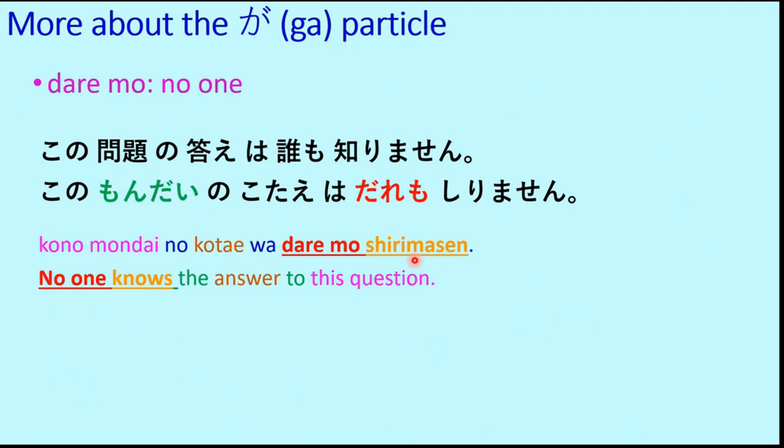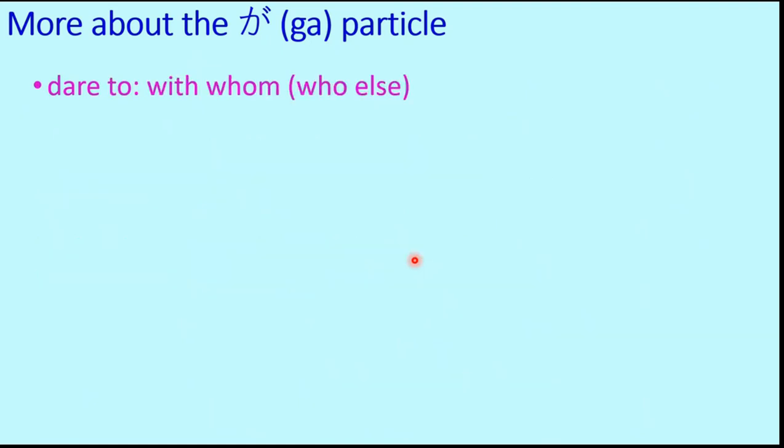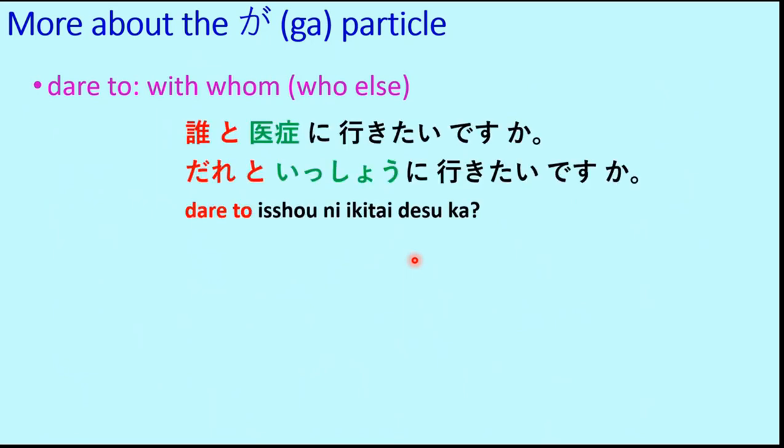So this is how we use daremo. Daremo shirimasen, daremo imasu, daremo arimasu. So it can be any verb, but in the negative form. Next is dareto. Dareto means with whom. So although the to particle is used for and, when it is used with dare, it becomes with whom, with who you are doing something or going somewhere.